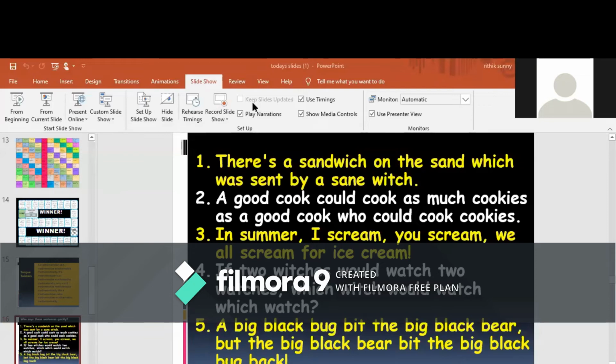There is a sandwich on the sand which was sent by a sandwich. A good cook could cook as much cookies as a good cook who could cook cookies. In summer ice cream, you scream, we all scream for ice cream. Two witches would watch two watches. Which witch would watch which watch? A big black bug bit the big black bear, but the big black bear bit the big black bug back. Thank you.